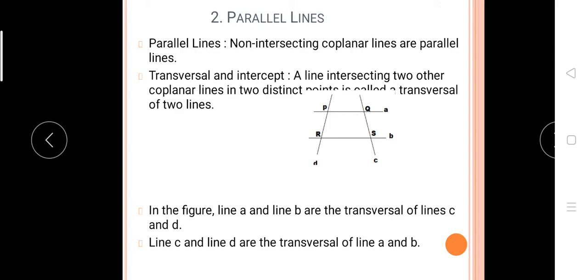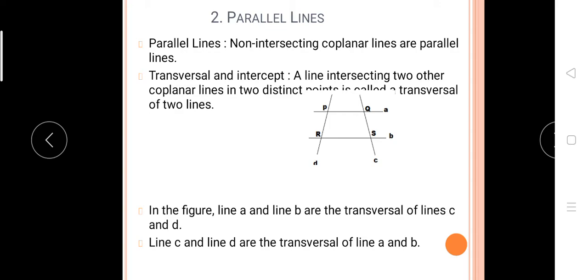And if you are considering two lines, coplanar means on one plane. Plane should be one. If you are drawing on different planes, we can't say that they are coplanar. On one plane, if you are plotting two lines and they are not intersecting each other, they are called parallel lines. The transversal and the intercept.